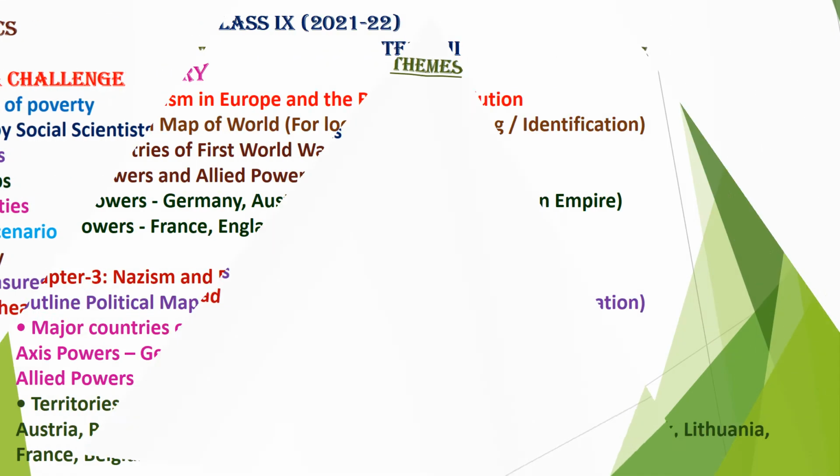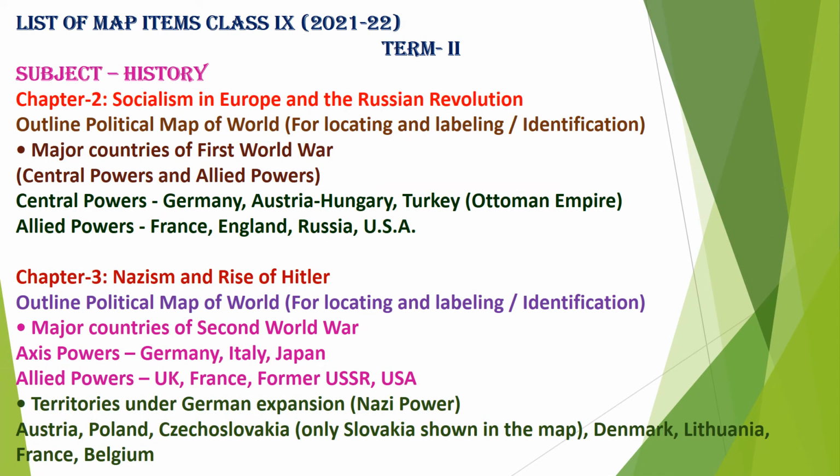Then we come to term 2. From history, chapter 2, socialism in Europe and the Russian Revolution. The political map of the world will be given to you and locating, labeling and identification is to be done. In that, major countries of the First World War, Central Powers and Allied Powers. Central Powers: Germany, Austria-Hungary, Turkey, and Allied Powers: France, England, Russia and USA. This map we have already discussed in the video made on the history maps prescribed by the CBSE for the examination of class 9.